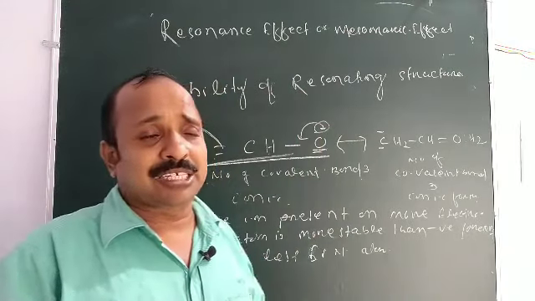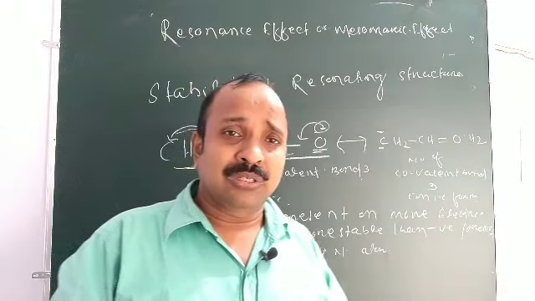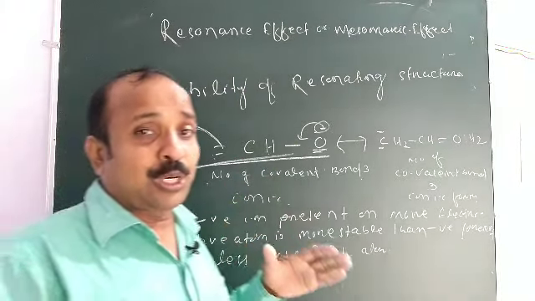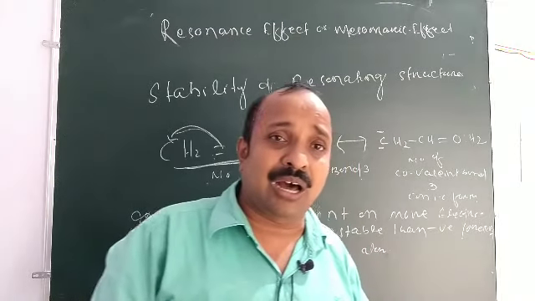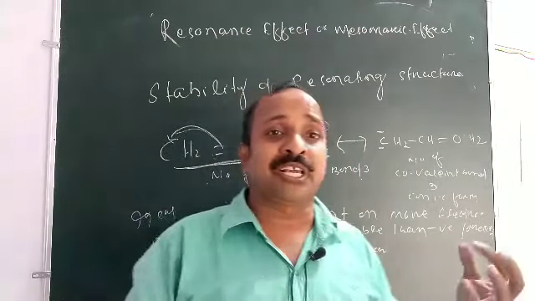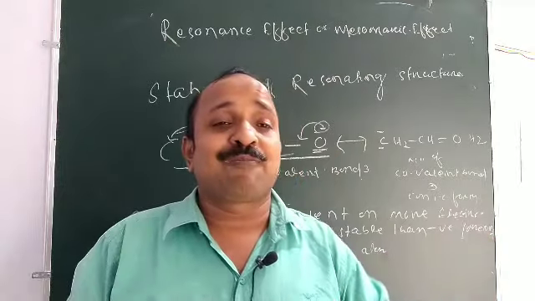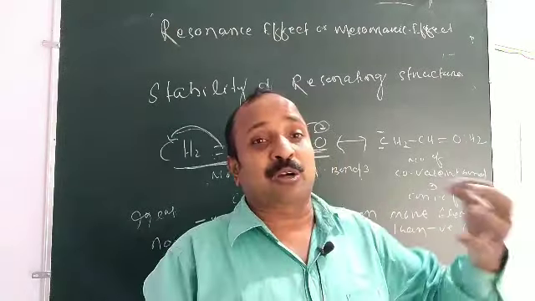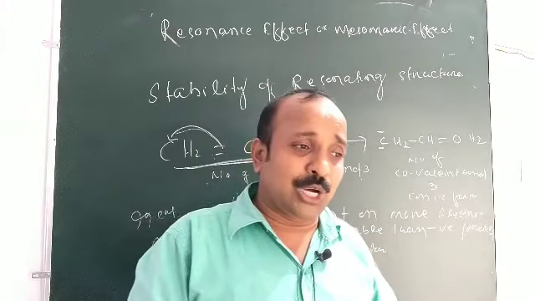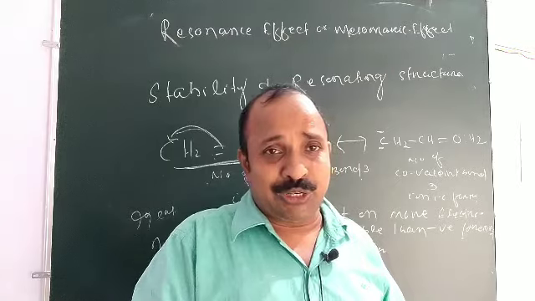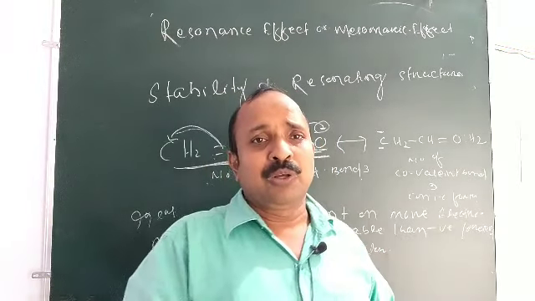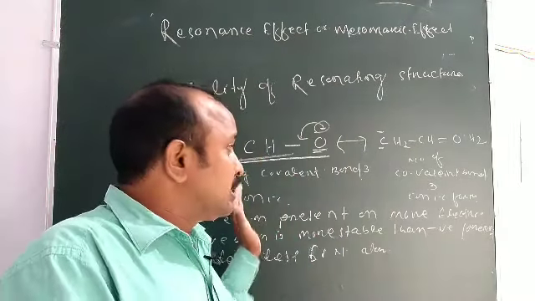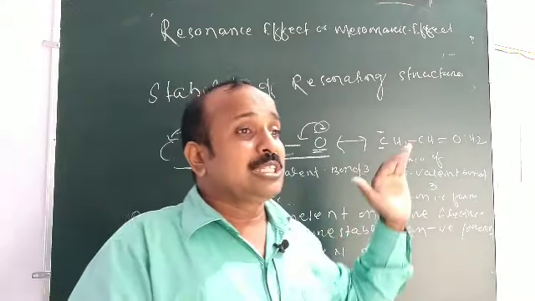Next class we read about the mesomeric effect, how electron displacement occurs due to the addition of an electron withdrawing group or electron providing group, then the resonating effect also changes.